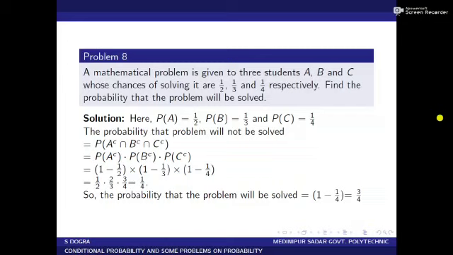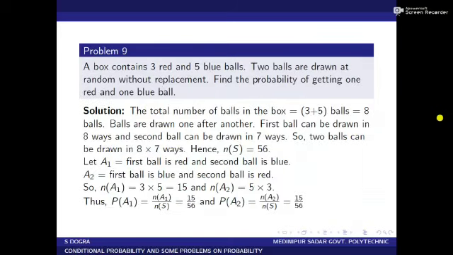This is equal to 1 by 2 into 2 by 3 into 3 by 4, and simplifying this we get 1 by 4. So the probability that the problem will not be solved equal to 1 by 4. So the probability that the problem will be solved is 1 minus 1 by 4, which is equal to 3 by 4. Now I come to the next problem.